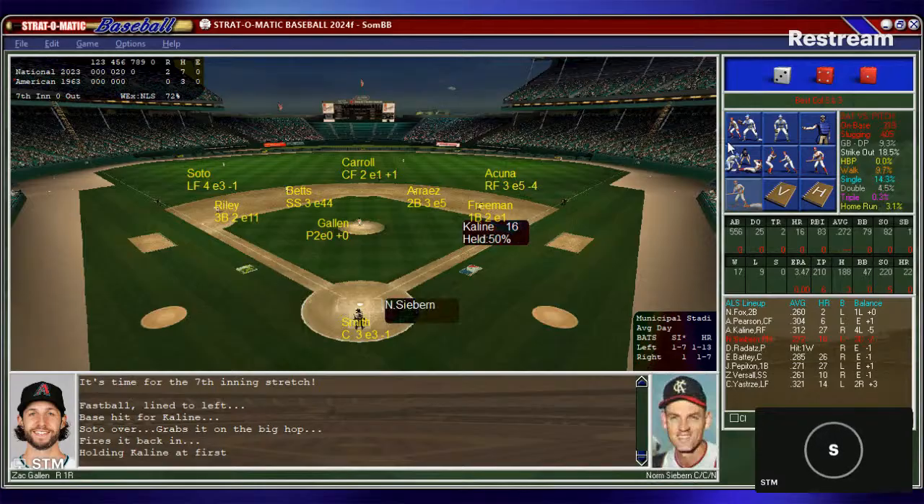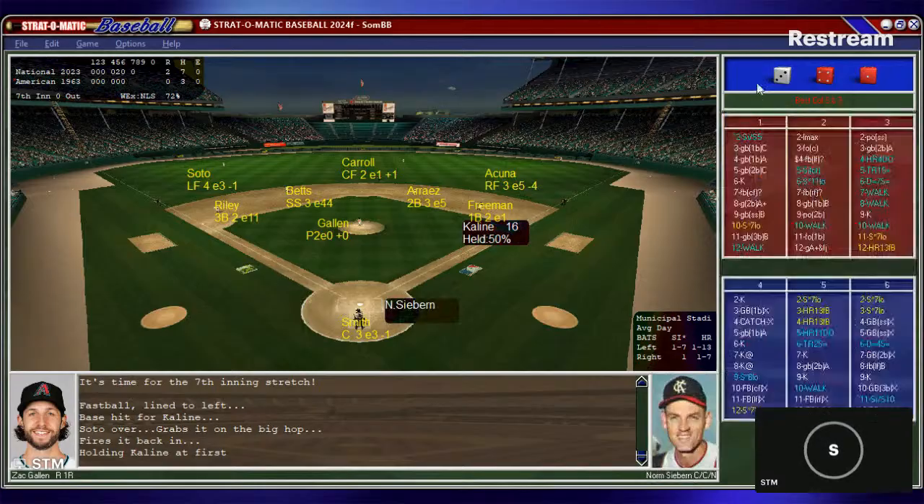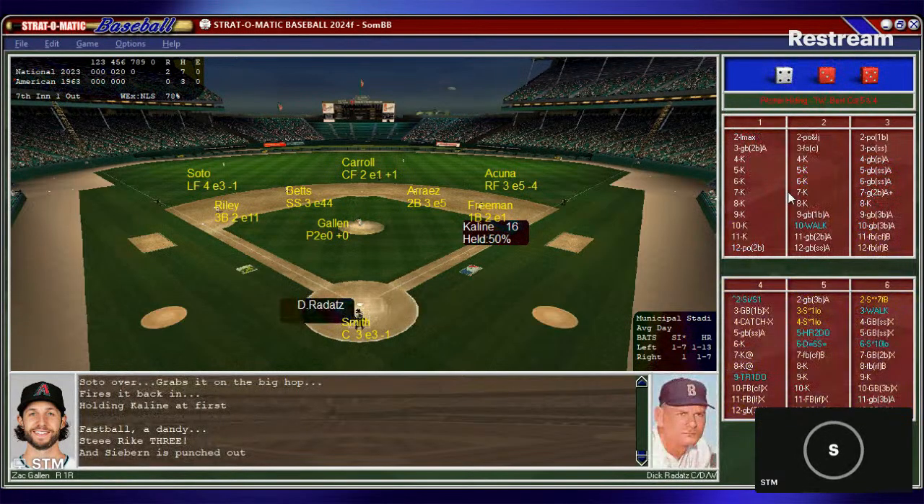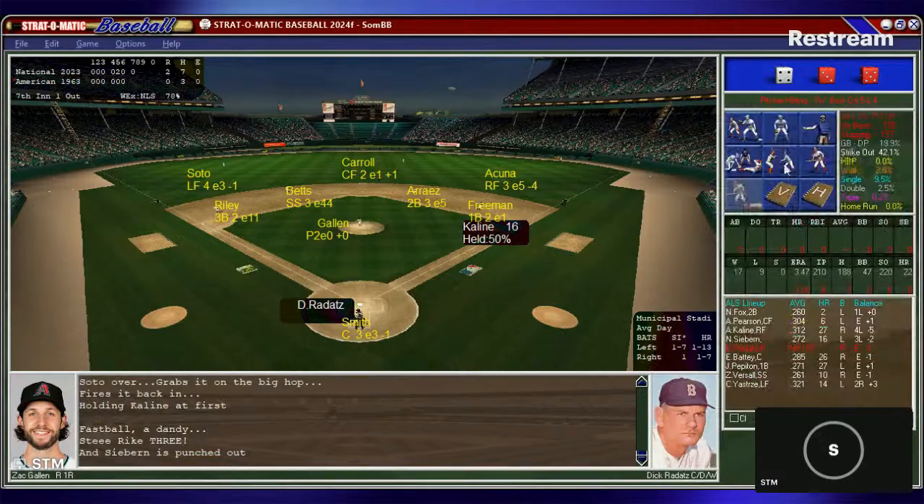Siebern comes in, .272 hitter, 16 home runs, 83 runs batted in. From the stretch, Gallen. Here's the pitch. And that gets another one. That is one out in the seventh. And here's Raditz.